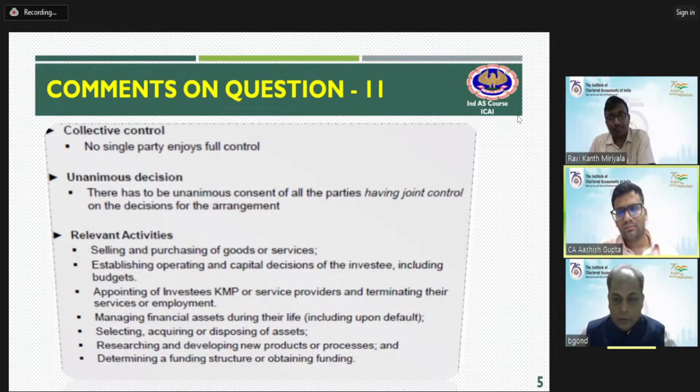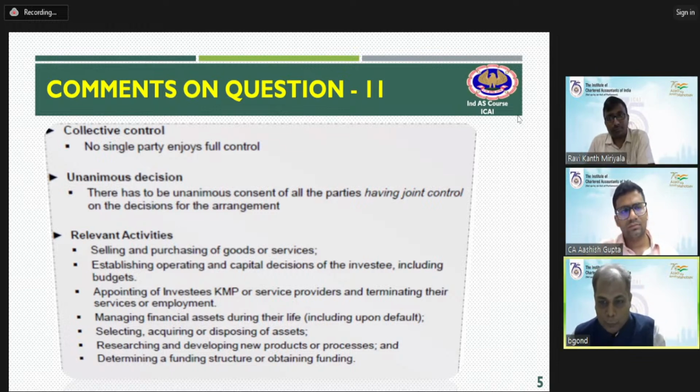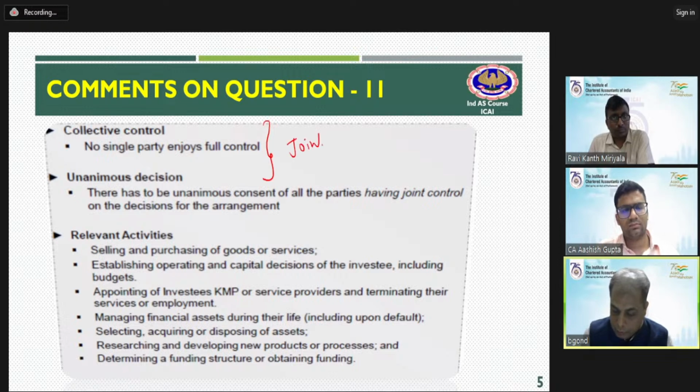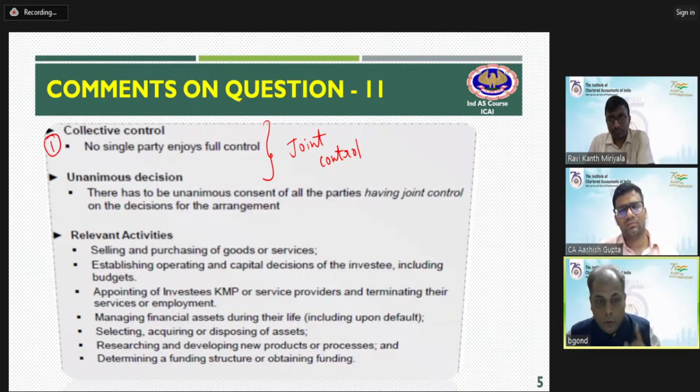Now, as and when the word comes, we are supposed to identify whether joint control is there or not. In order to establish that joint control is there, two parameters are very important. These are the two parameters for establishing joint control. Number one is collective control. No single party enjoys full control. If that is the case, we can say there is no joint control.